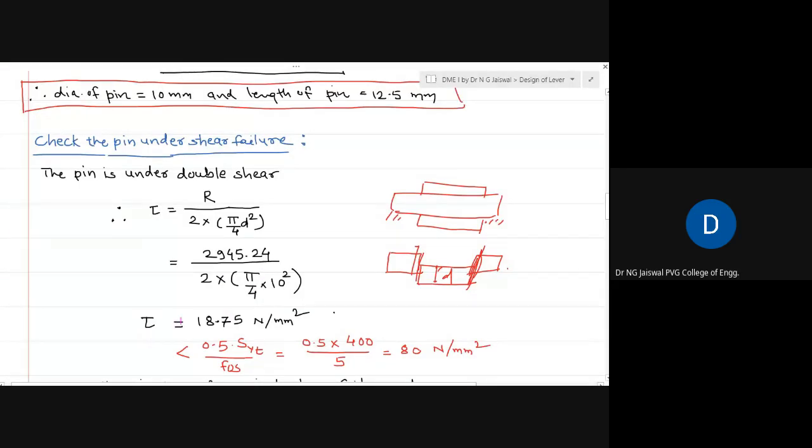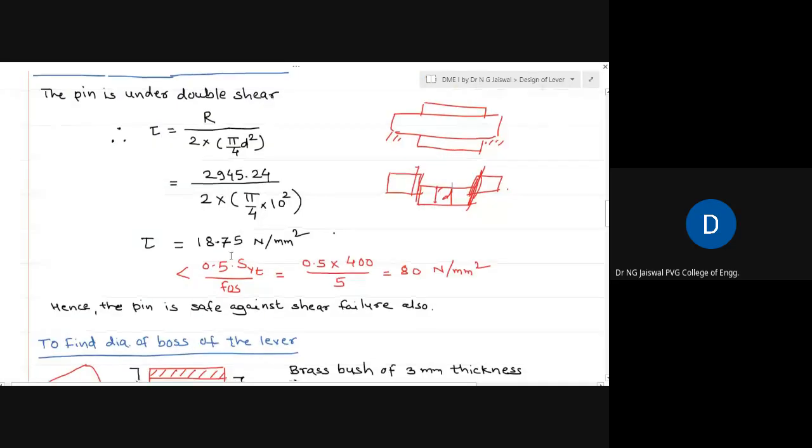Now you already put the value of d and you obtain tau. What to do with this tau? This obtained tau means this is the induced shear stress in the pin material. You have to cross-check whether this is less than permissible or not. So the shear stress induced should be less than permissible.